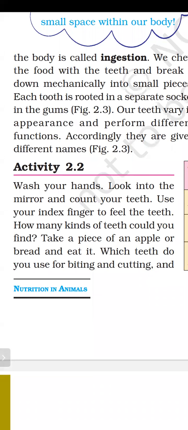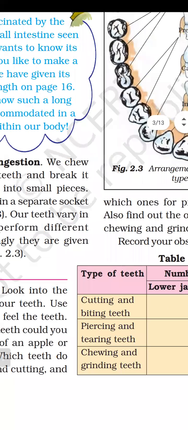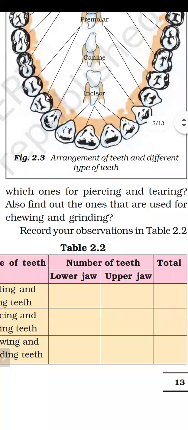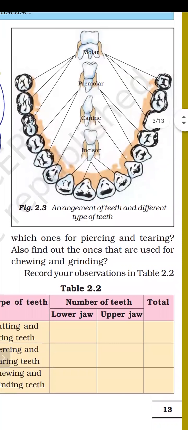Take a piece of an apple or bread and eat it. Which teeth do you use for biting and cutting? For biting and cutting, basically the front teeth we are using. Those front teeth are known as incisor. Which ones are for piercing and tearing? Piercing, making a hole into a substance, is known as piercing. For piercing and tearing, we will use canine.